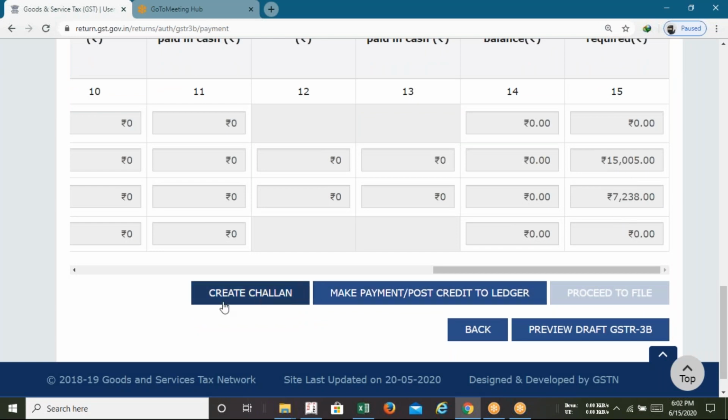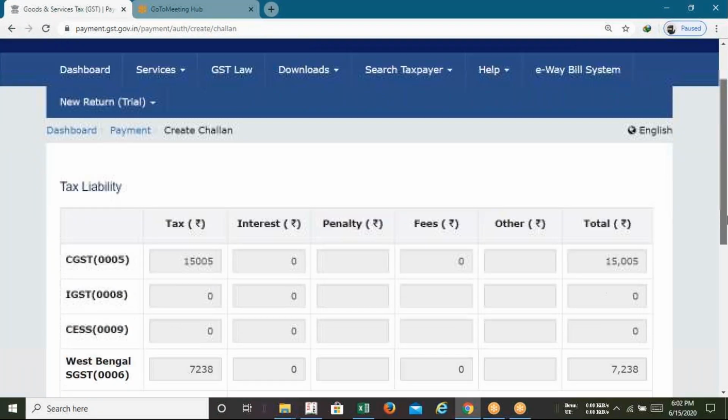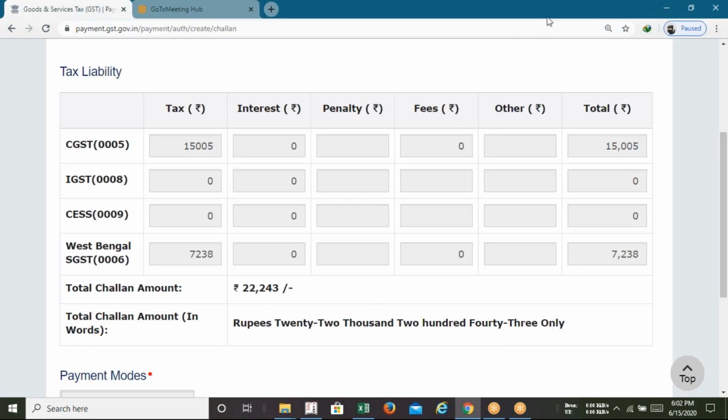How shall you pay? Just click on create challan, and pay the GST of rupees 22,243. If you make payment with that challan, your GST payment is made, and you can upload the GST3B. So this is all about filing the GSTR3B with the help of Tally. This is the easiest way to complete your GSTR3B and GSTR1 task with the help of the software called Tally.